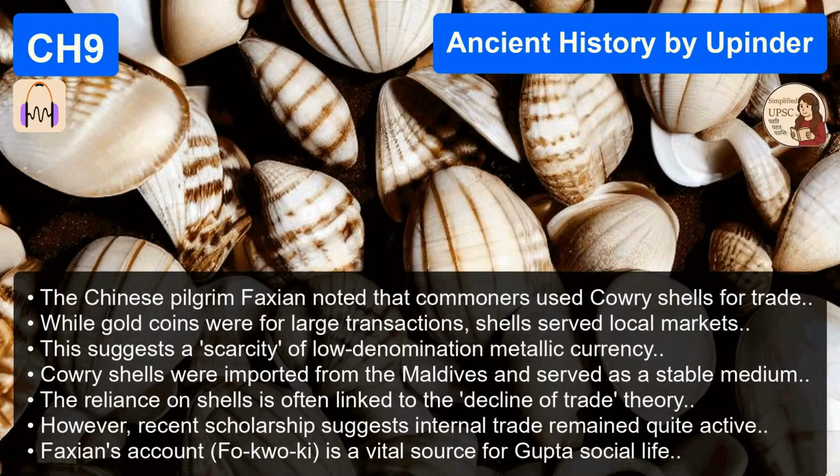Wait a minute. So if the police can't enter, who enforces the law? Who maintains order? The grantee. The Brahmadeya holder becomes the de facto ruler of that little pocket of territory. He collects the revenue from the peasants, he judges disputes, he maintains order. That sounds exactly like the definition of a feudal lord.